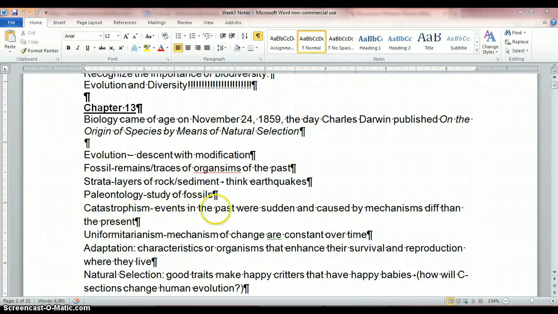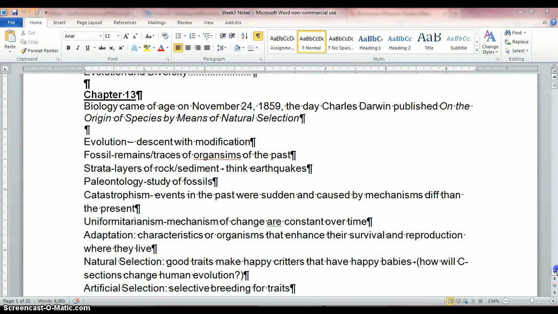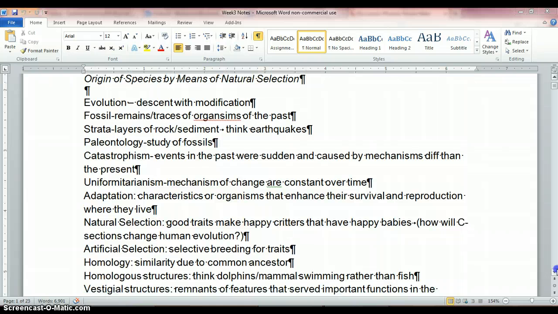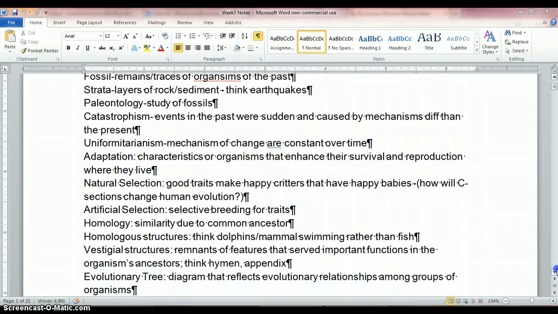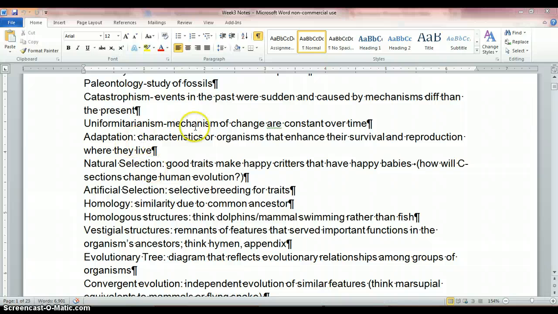Catastrophism is events in the past that were sudden and caused by mechanisms different than the present. So there's some crazy catastrophe. Think meteor and death of dinosaurs, right? Uniformitarianism is a mechanism of change that is constant over time. So it's like a constant pressure, like maybe the amount of rain, maybe the waves on the